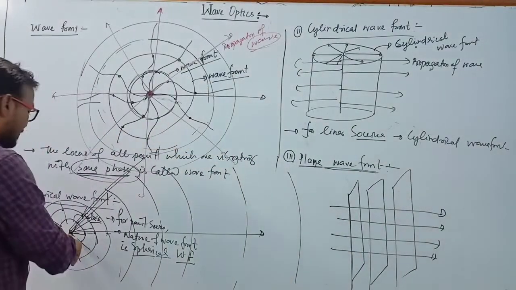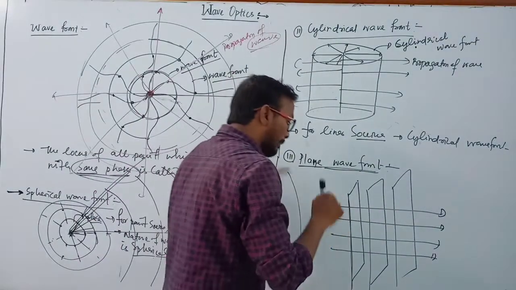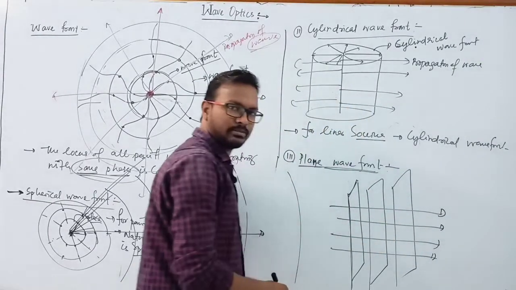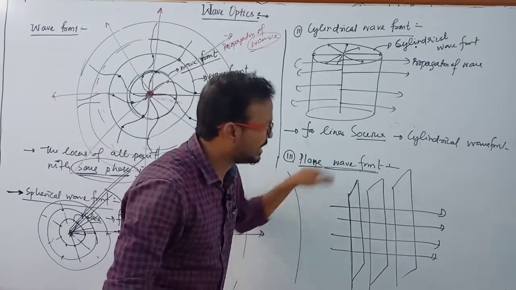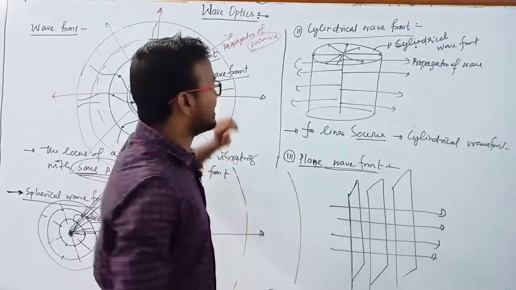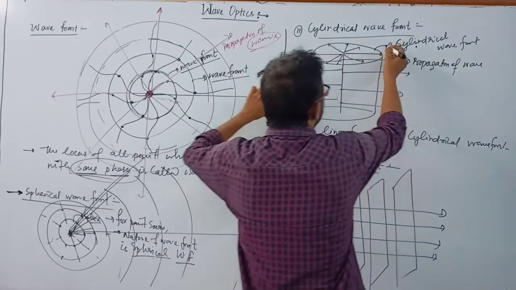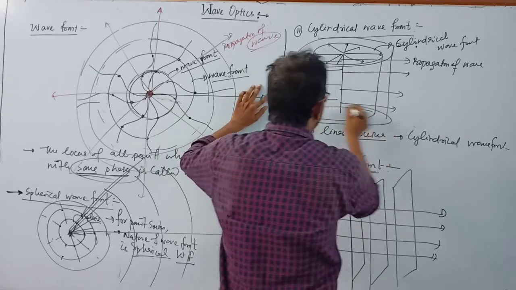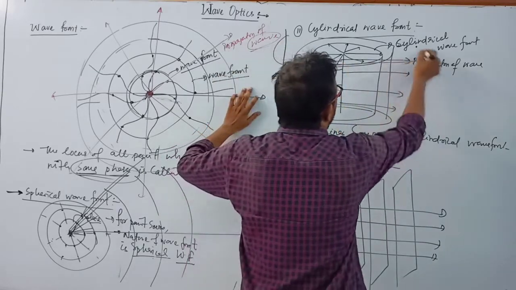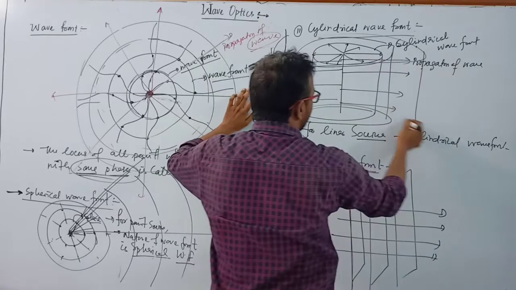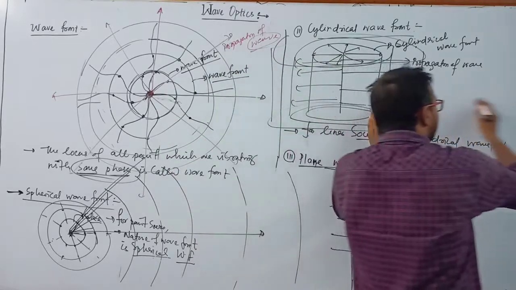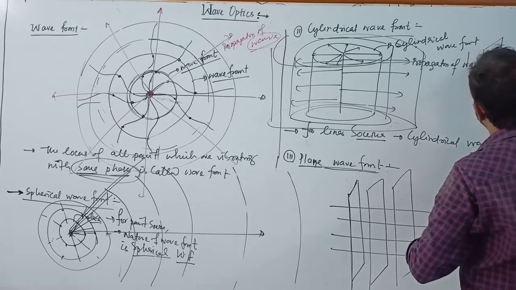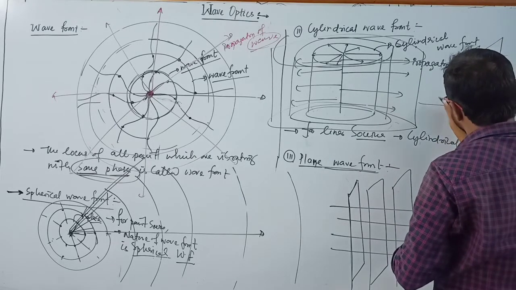So for a plane wave front, what is the source here? Now the source is a point source, but we have to measure or see at a far distance, or maximum distance from the point source, then we get a plane wave front. Or you can say this is a cylindrical wave front. There is another cylindrical wave front here also. Particles vibrate at another locus of points, and you can take another cylindrical wave front here like this. So if you take a large distance, then this wave front looks like a planar wave front.